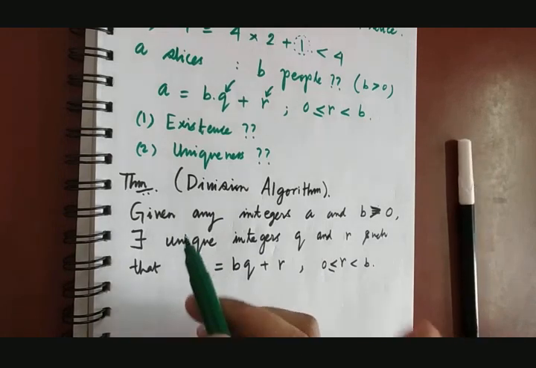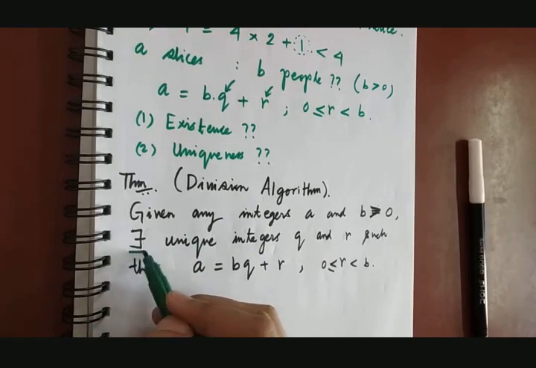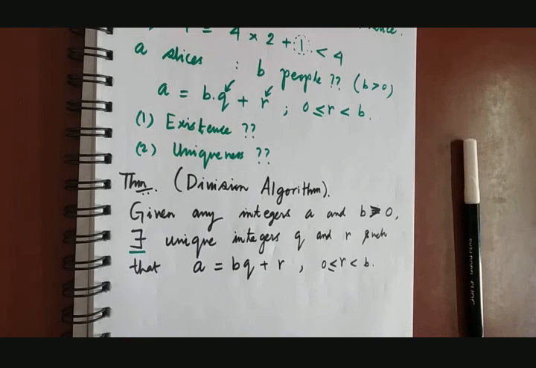You see, the division algorithm says that there exist Q and R. First it talks about the existence, and secondly it talks about the uniqueness of these integers Q and R.